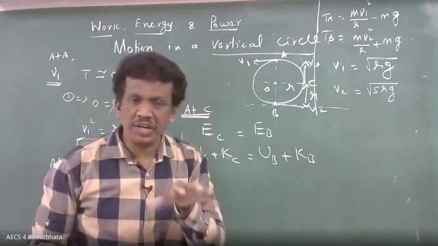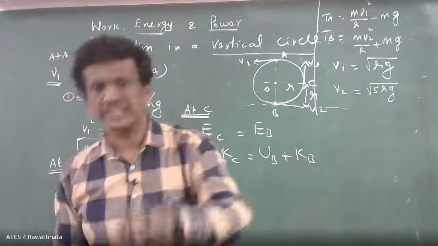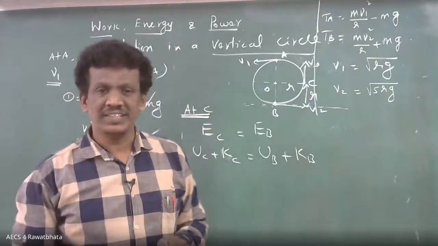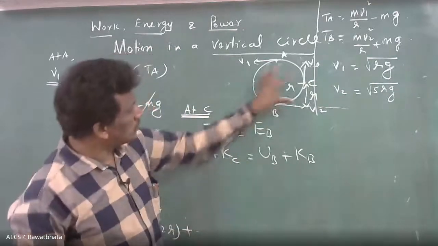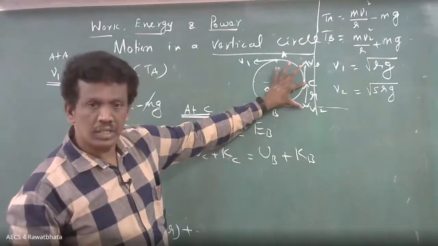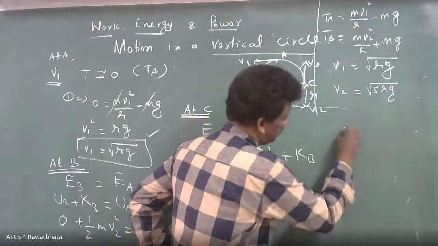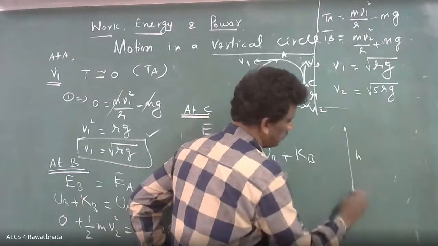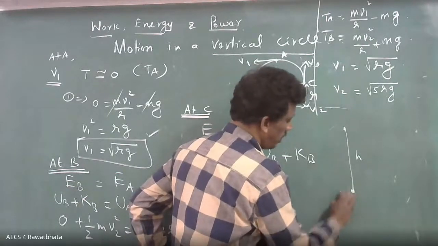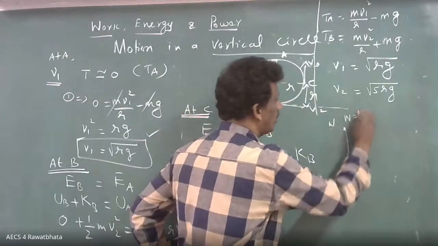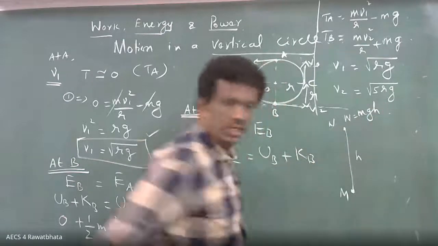Conservative force. What is conservative force? Gravitational force is a conservative force. It is independent of the path followed. So directly you take the vertical. You remember, no? Suppose here you have height h and mass m. Now what is the work done? Work done equals mgh.